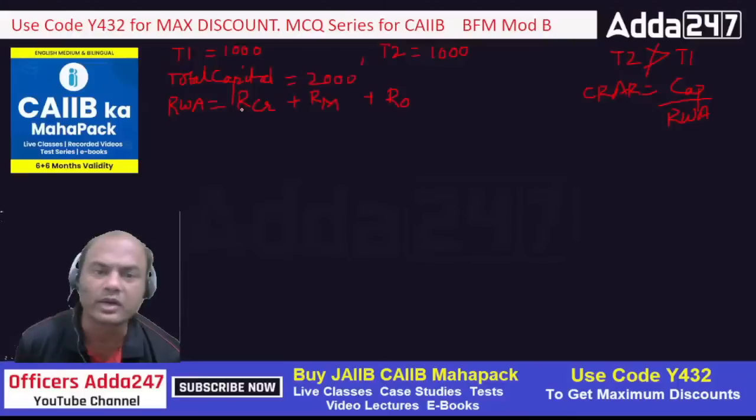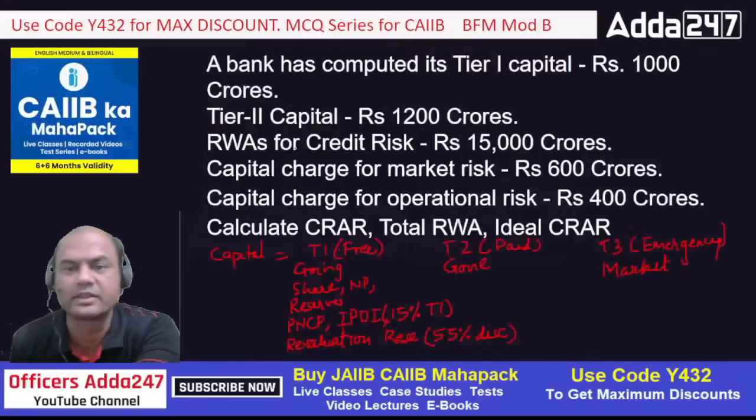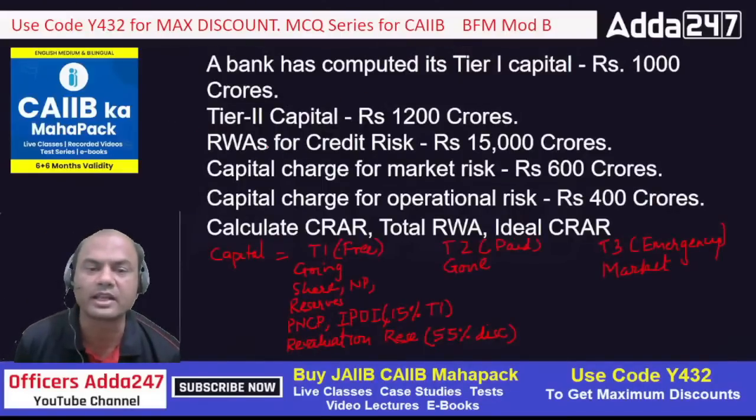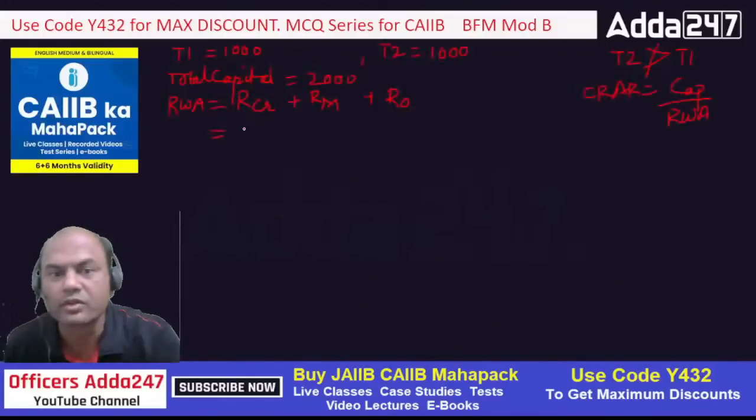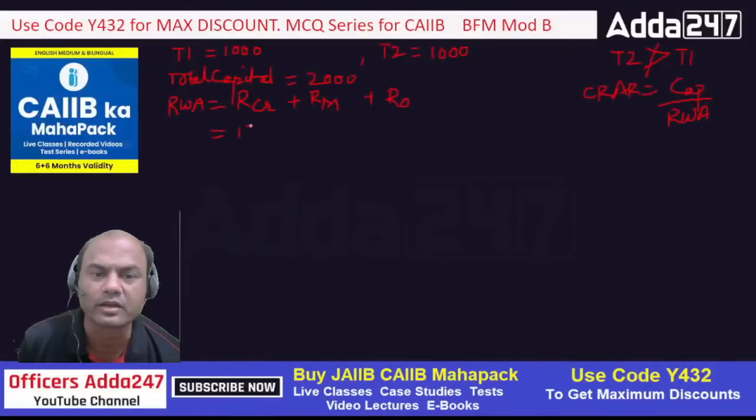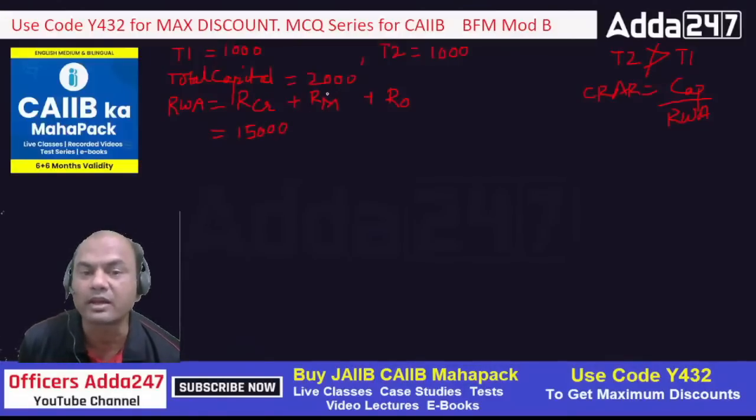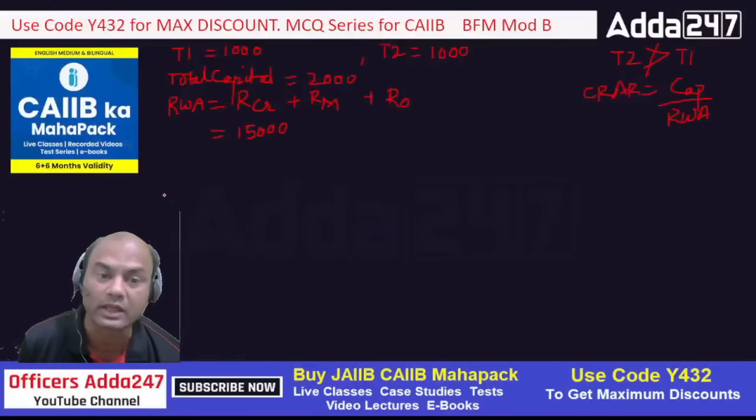So what is this RWA for credit? Is it given? Let's see the figures. See, RWA for credit risk is given as 15,000 crores. So it's already given, 15,000 over here. But what about market? Do I have the figure for market? No. So what will I do? I'll have to calculate that. How to calculate this RWA for market?